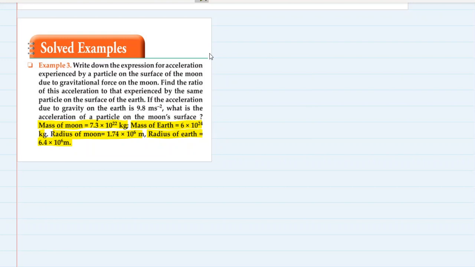Okay, first we have to write down the expression for acceleration experienced by this particle. So let's write the expression. Acceleration experienced by any body on the moon, that is, acceleration due to the force of gravitation on the moon, is equal to GM upon R square, where M is the mass of the moon and Rm is the radius of the moon. So this is the expression.